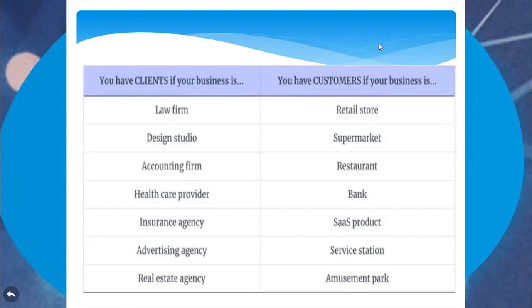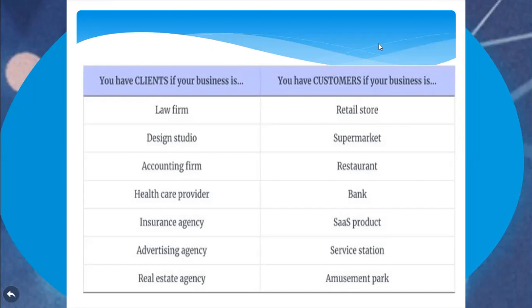For an insurance agency, the policyholders will become clients. Advertising agency: the person who makes an advertisement with them becomes a client. Real estate agency: the person who goes to the real estate agency for buying and selling real estate property, land, buildings, and other things, becomes a client.